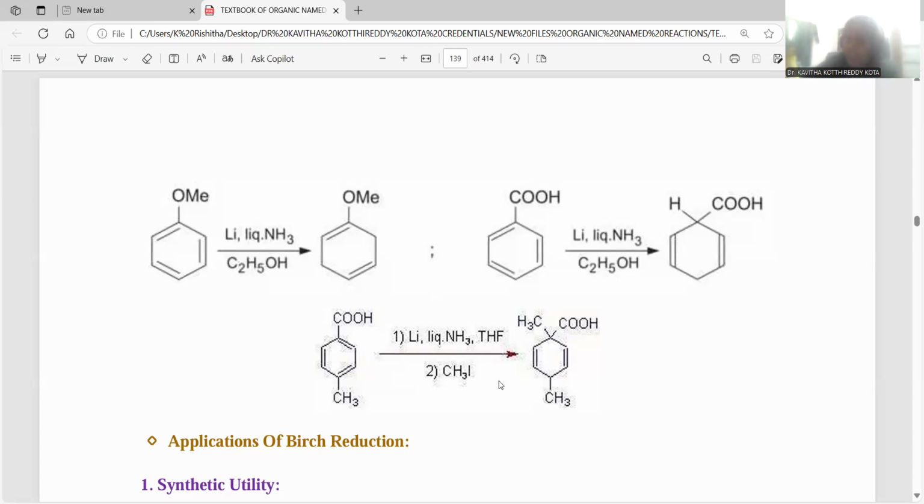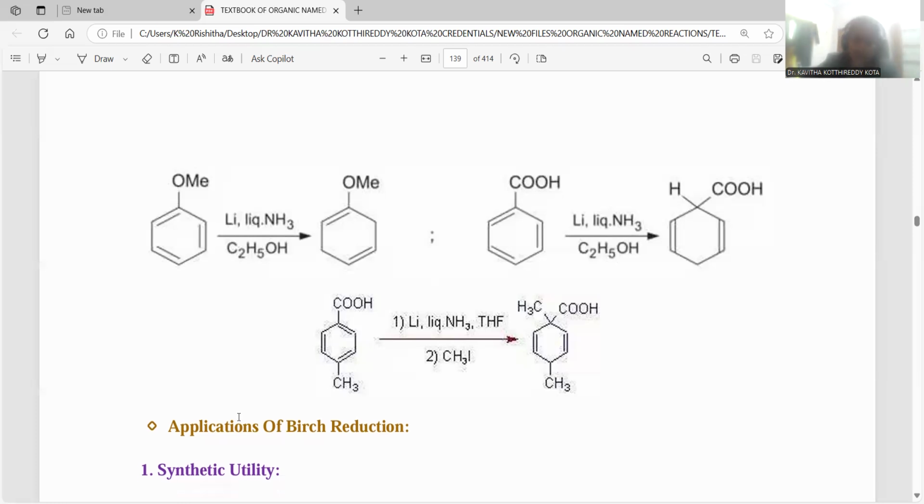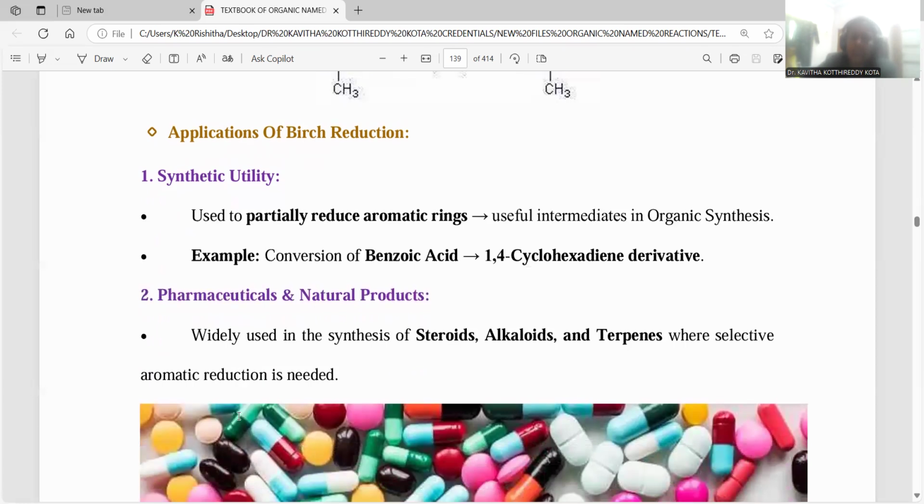Donating groups direct hydrogens towards the second and fifth positions. Withdrawing groups direct 1,4 position addition of the hydrogen atom. That is said to be regioselectivity. Let me indicate the applications related to the Birch reduction. Birch reduction is the most distinctive reagent in the field of synthetic organic chemistry for the reduction process. It is most often applied in the synthesis process, right?